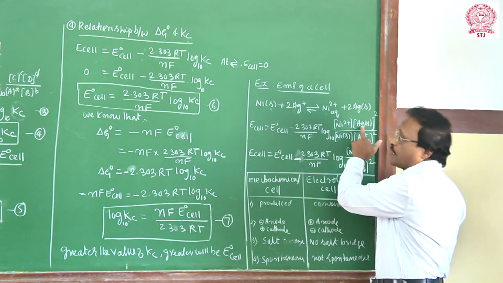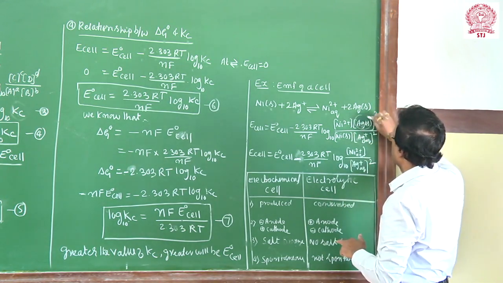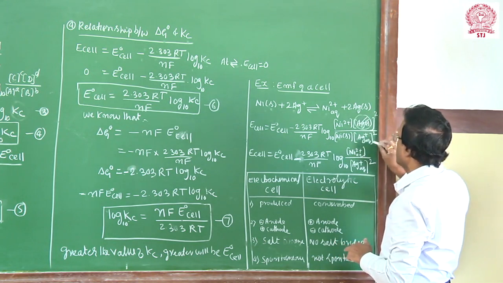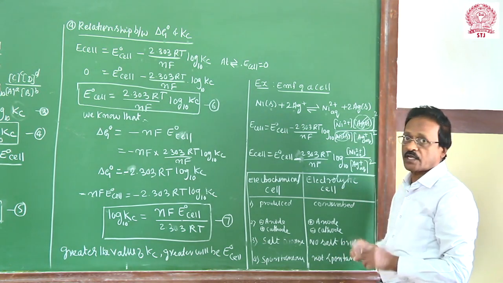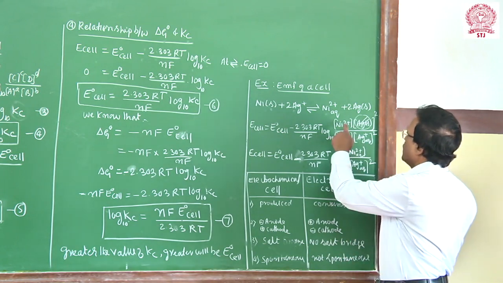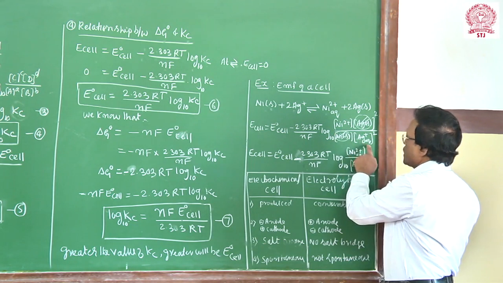So silver solid is taken as concentration 1, and nickel solid is also taken as concentration 1. For any metal in solid form, the concentration is 1. Therefore, it becomes the Ni2+ concentration and the Ag+ concentration.